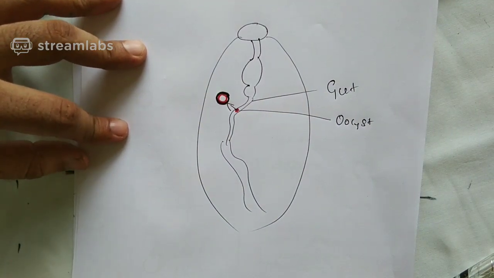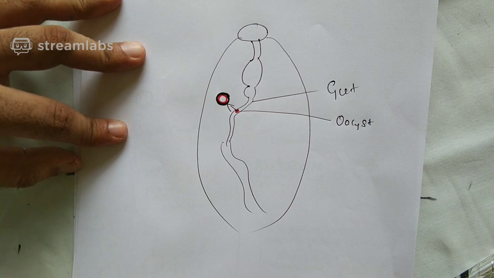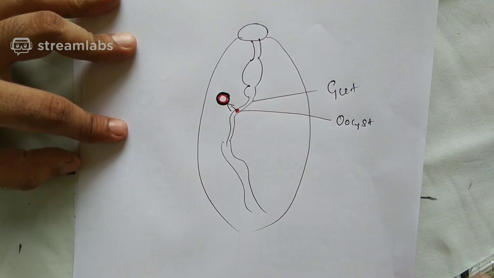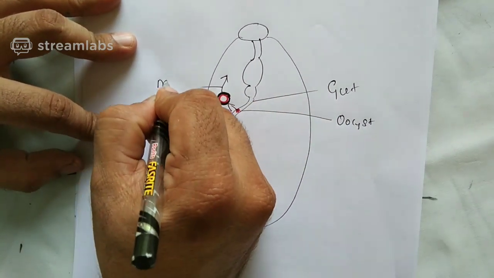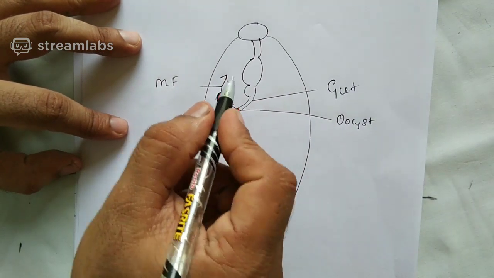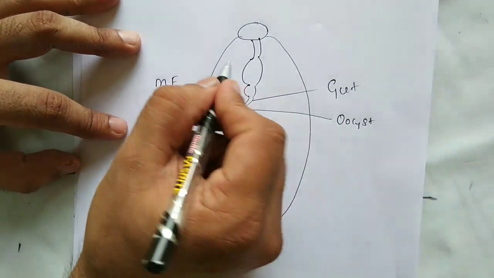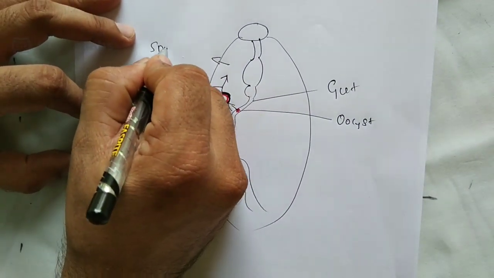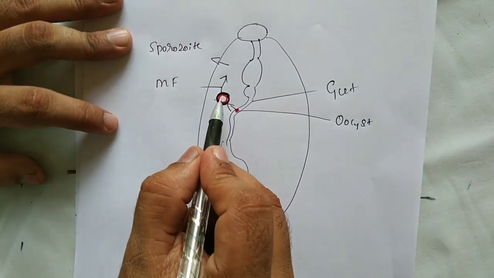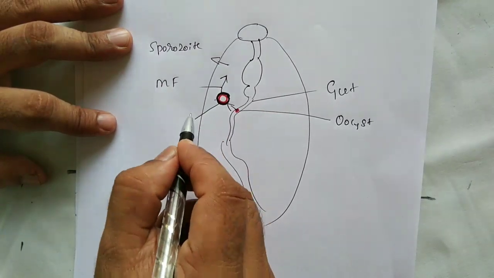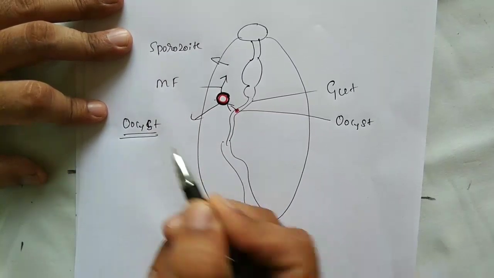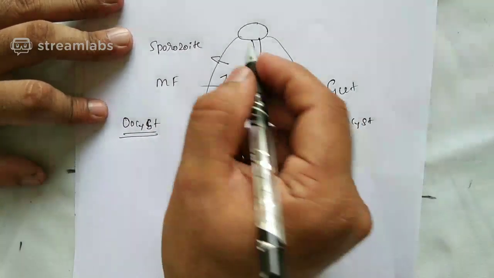Now this oocyst undergoes MF. What's MF, you tell me? Multiple fission. So it undergoes multiple fission to form what? The structures called sporozoites. Is the matter very clear? So sporozoites are formed inside what? Inside the oocyst. Clear? And what happens? So I'm drawing the sporozoite now.